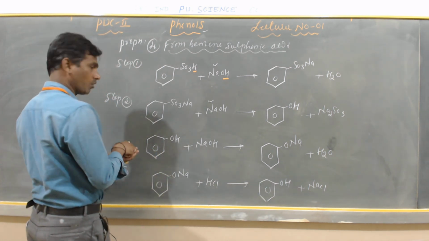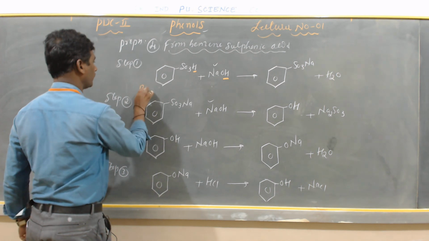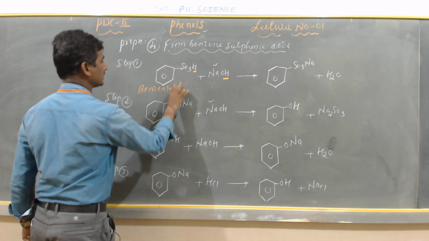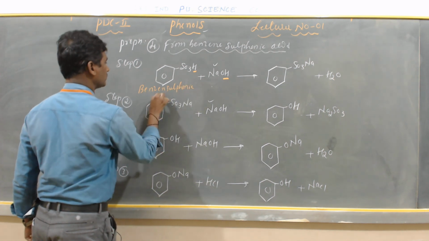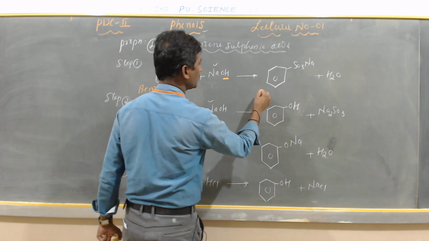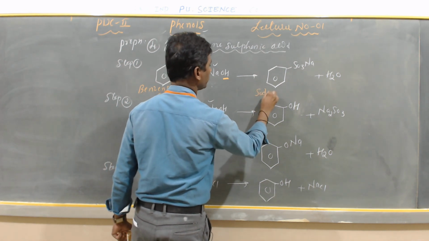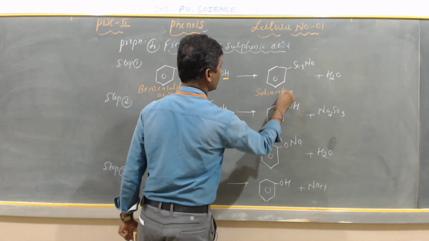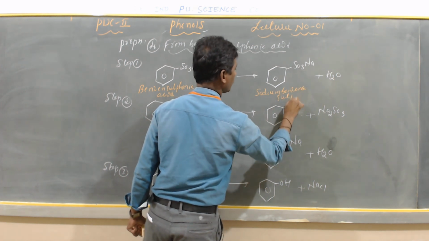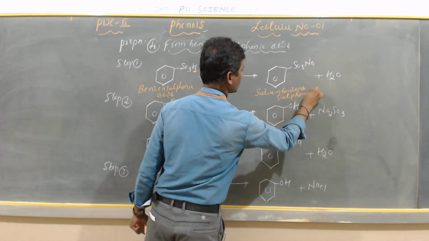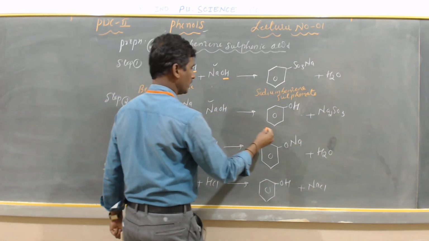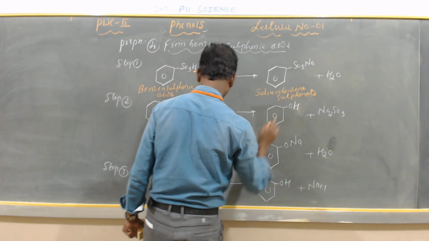So this is benzene sulfonic acid. It gives sodium benzene sulfonate. This sodium benzene sulfonate with sodium hydroxide gives phenol.